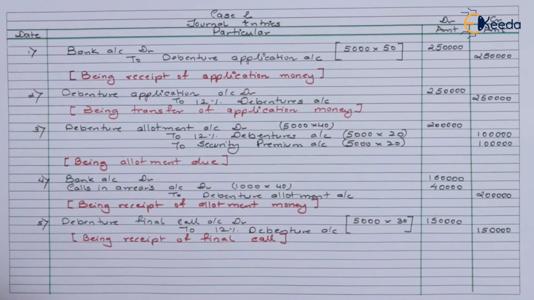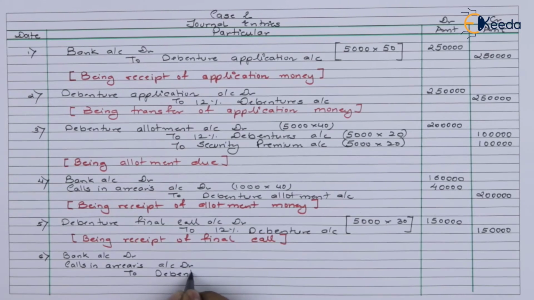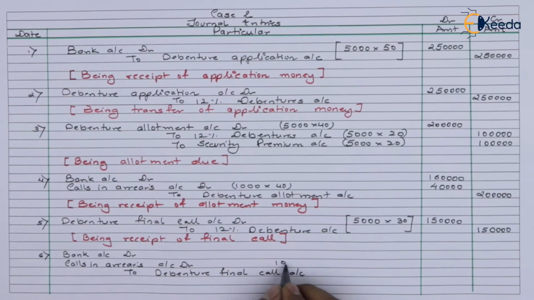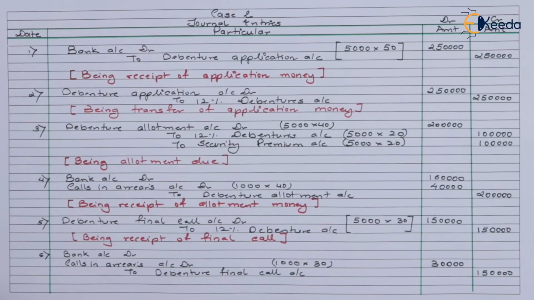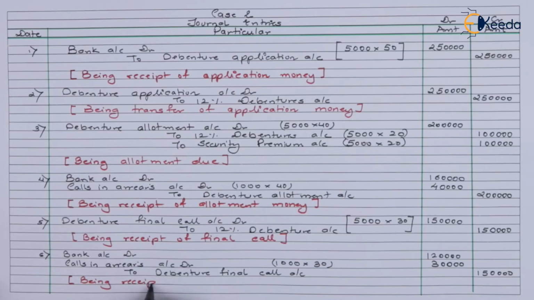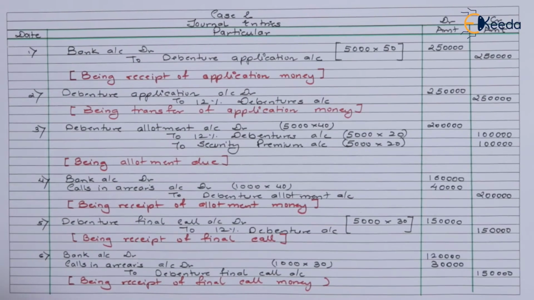Let's mention the last entry of case 2, which will refer to receipt of final call, including the calls in arrears scenario. So out of 1,50,000, 30,000 is calls in arrears, because 1,000 shareholders didn't pay the final call, that is 30,000 didn't pay up. That means 1,20,000 is what we would have received here. So with this, we complete the case 2 journal entries.